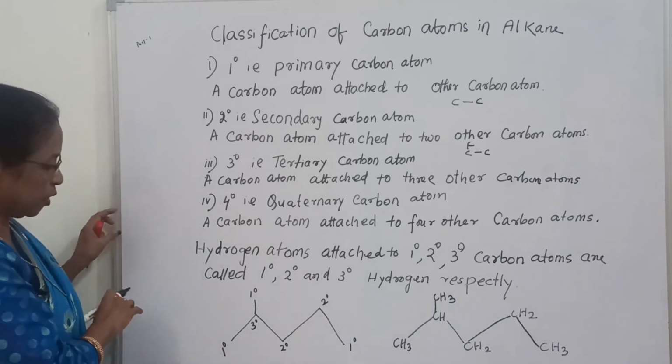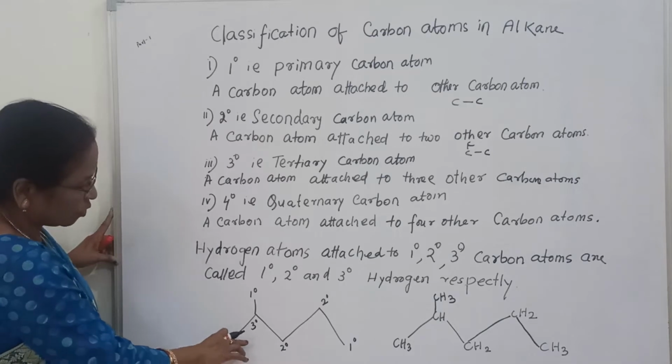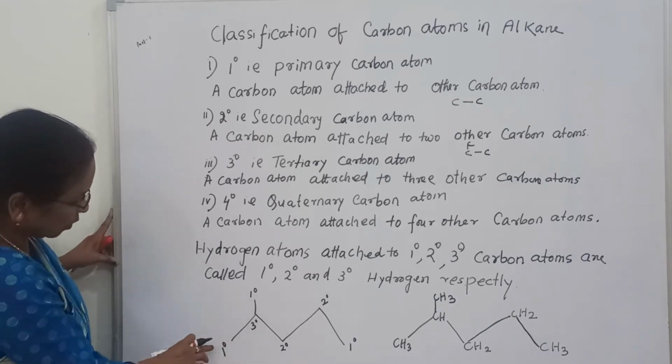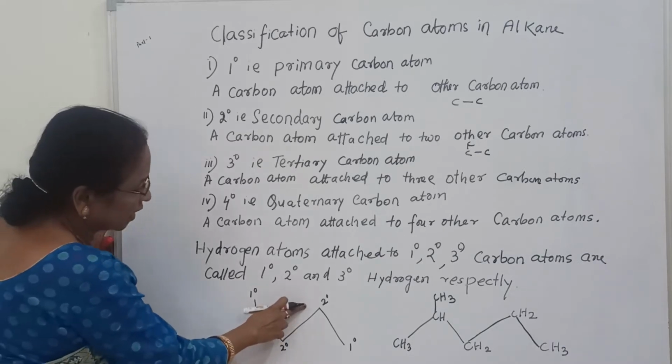Now you see one example. Suppose this is the formula. This is called a bond formula. You can see it is primary, secondary, tertiary, secondary, primary.